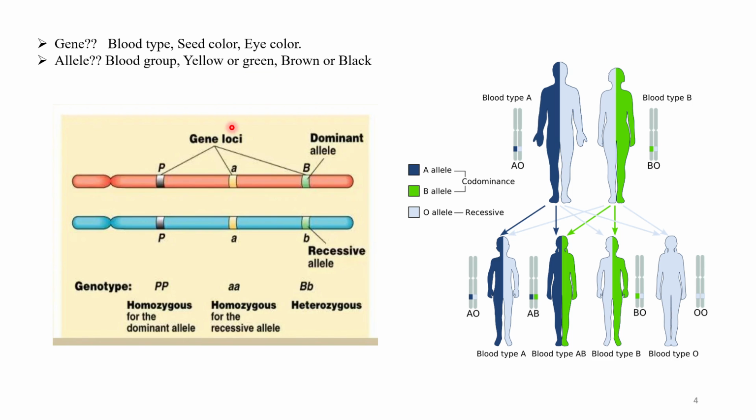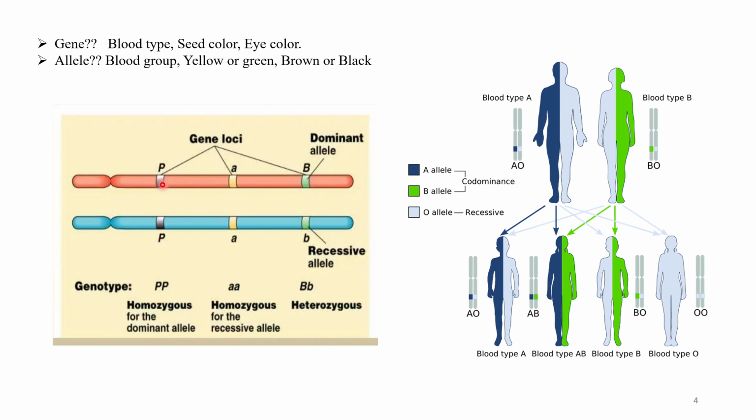On the gene segment, dominant and recessive alleles are present. The allele region is called the gene locus. Capital letters denote the dominant character and small letters denote the recessive character.